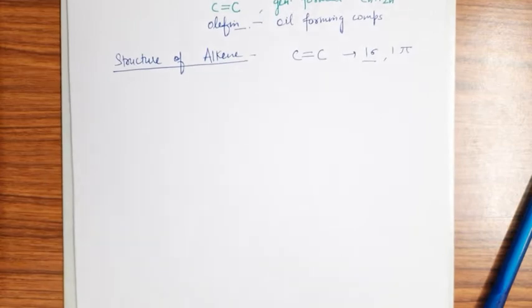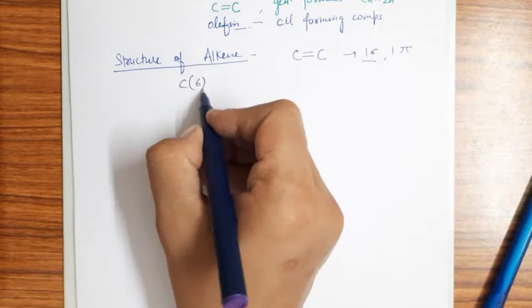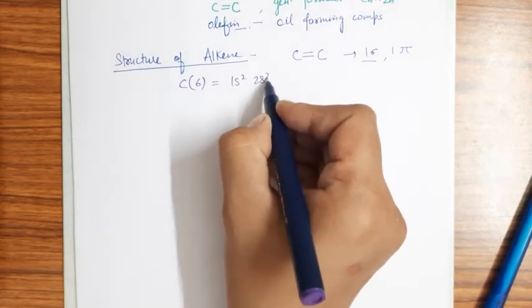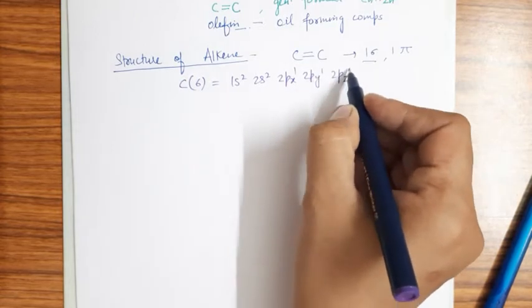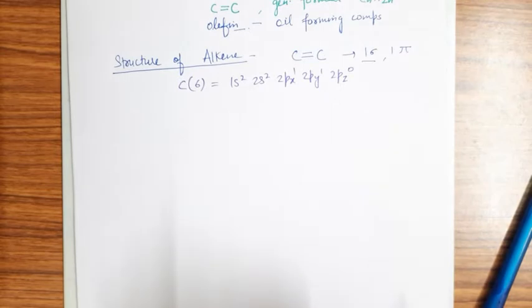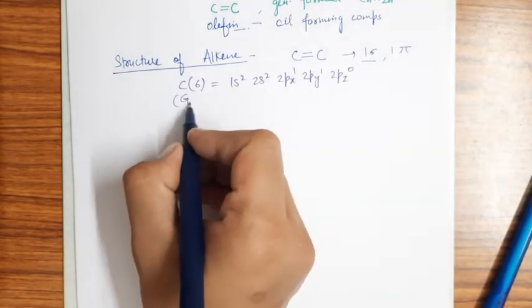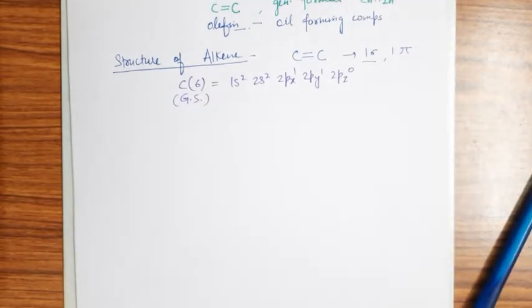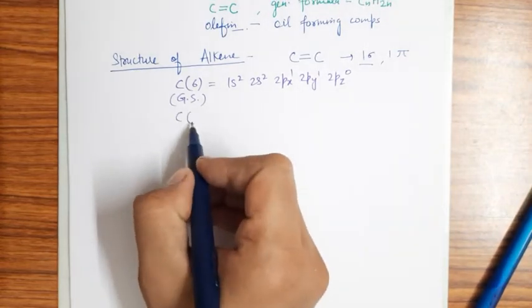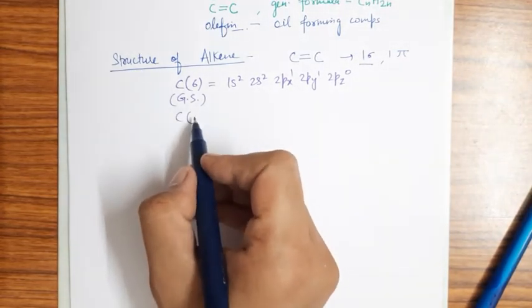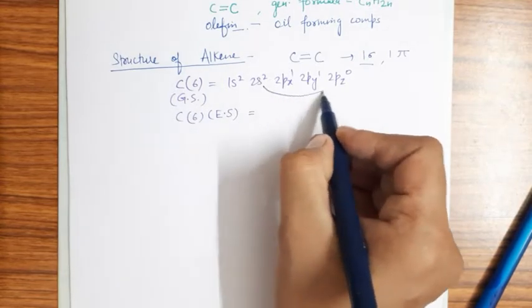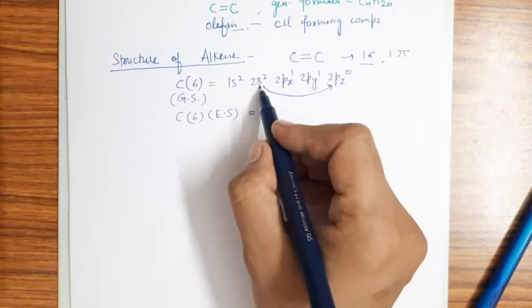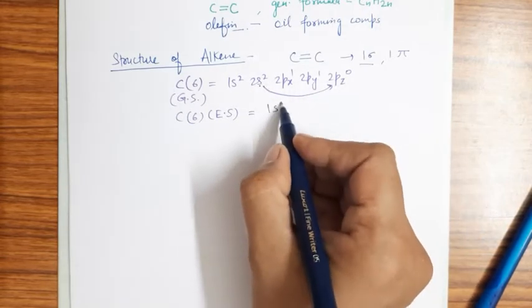Yes, so let's see. We have carbon. Carbon is 6. It is 1s2, 2s2, 2px1, 2py1 and 2pz0. This is the electronic configuration in the ground state of carbon, right? If I write its excited state, one electron jumps from the 2s position to the p orbital.